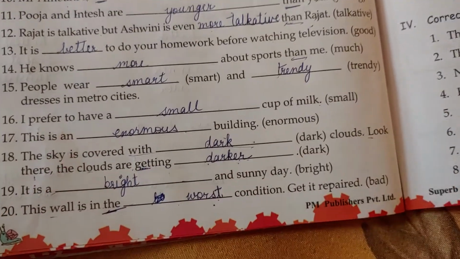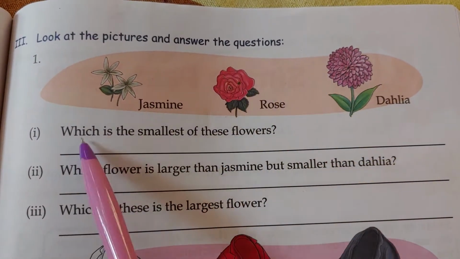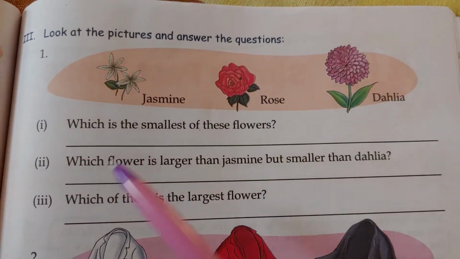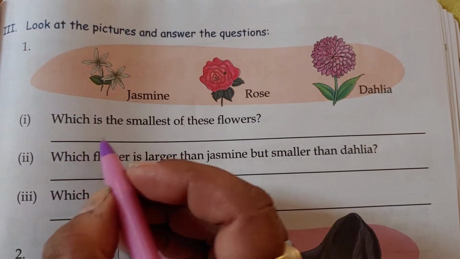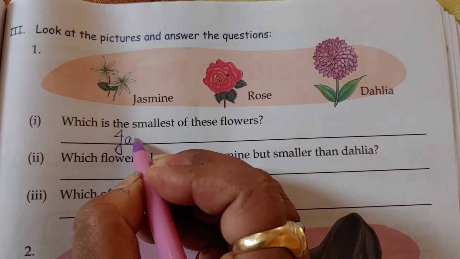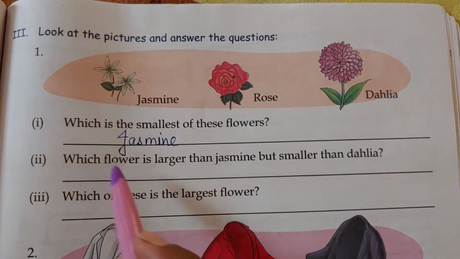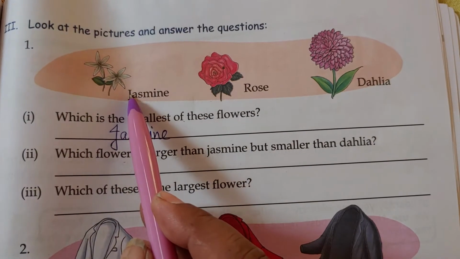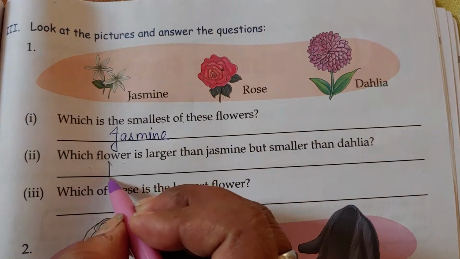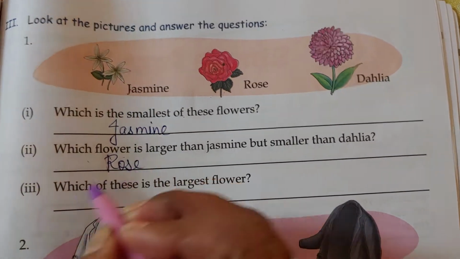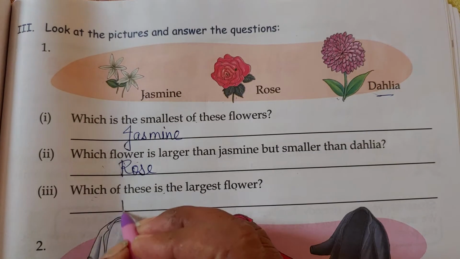Very good, students. Look at the pictures and answer the questions. Which is the smallest of the flowers? Now see, students, we will compare these three flowers and we will write down jasmine. Right? We have to understand the language. Which flower is larger than jasmine and smaller than dahlia? That is rose. Okay, which of these is the largest flower? Right? We will write dahlia.